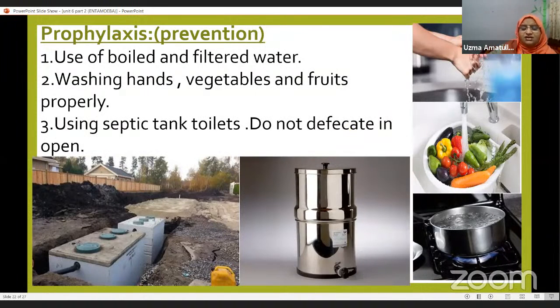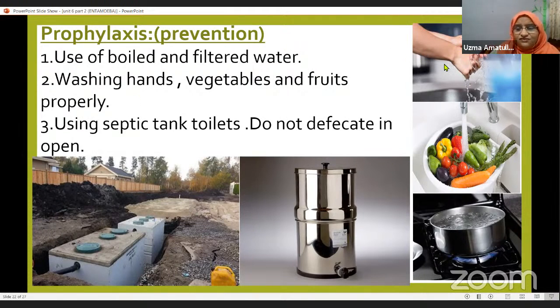Usually what happens in the villages or in the rural places, people defecate in the open fields. And in the fields, they grow the vegetables and fruits also, so that these tetranucleate cysts will contaminate the vegetables. When these vegetables are consumed without washing properly, then this disease spreads.